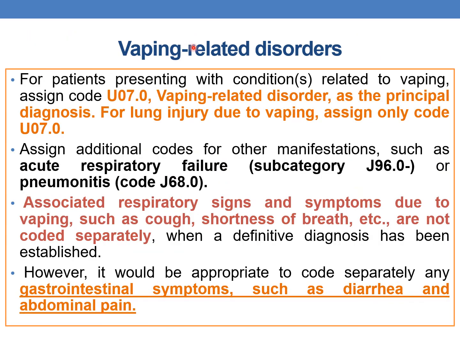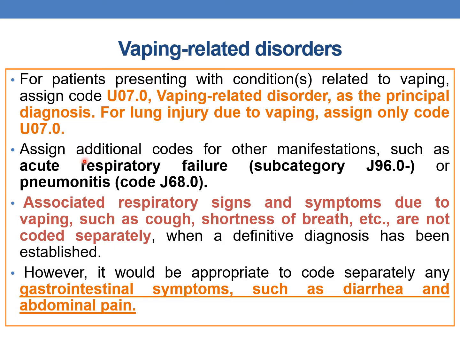Now finally coming to vaping related disorders. For patients presenting with conditions related to vaping, assign the code U07.0, vaping related disorder, as the PDX. And for lung injury due to vaping also you need to assign U07.0.